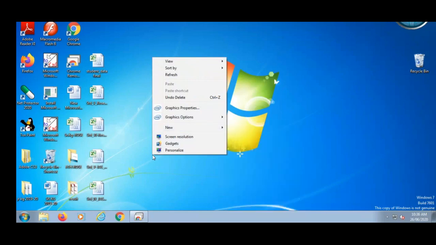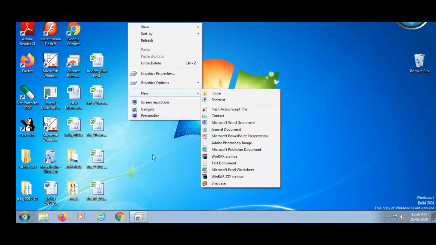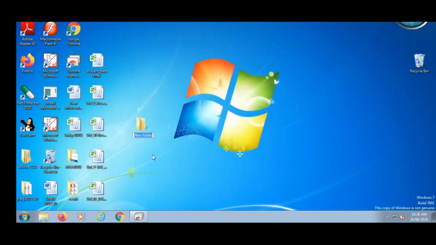Right click on your desktop, click on new, and click on folder. Give a name to this folder. Give your name. Suppose I give my name to this folder. Okay, this is my folder. Whatever file I create, I will keep in this folder. So this is the folder.